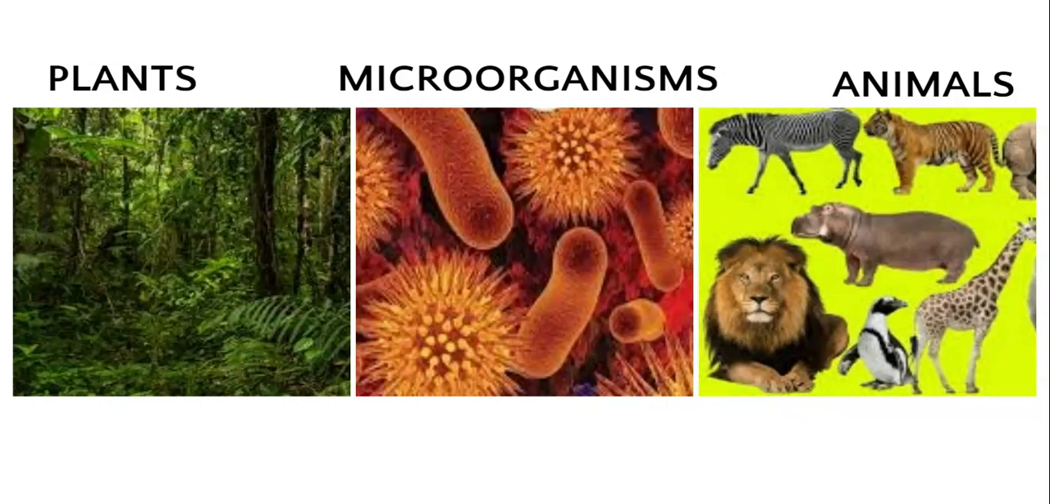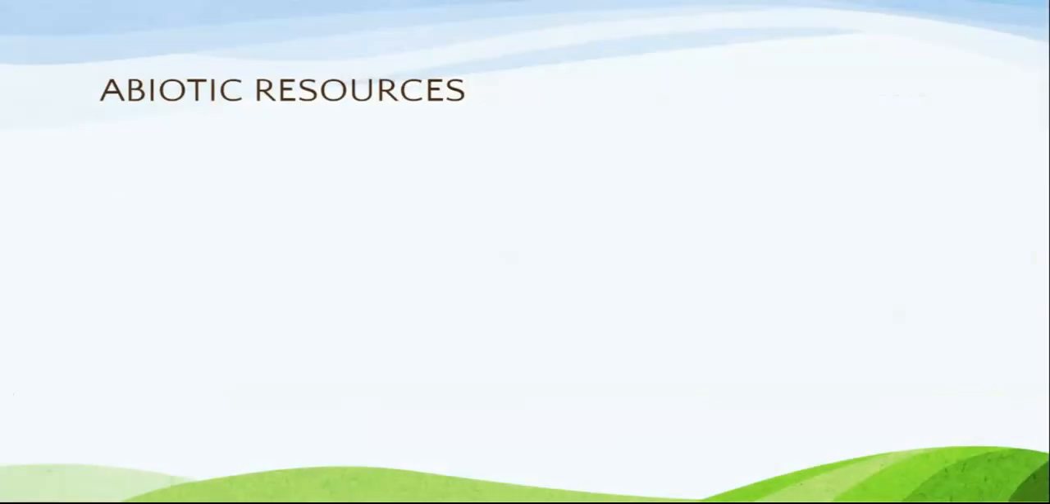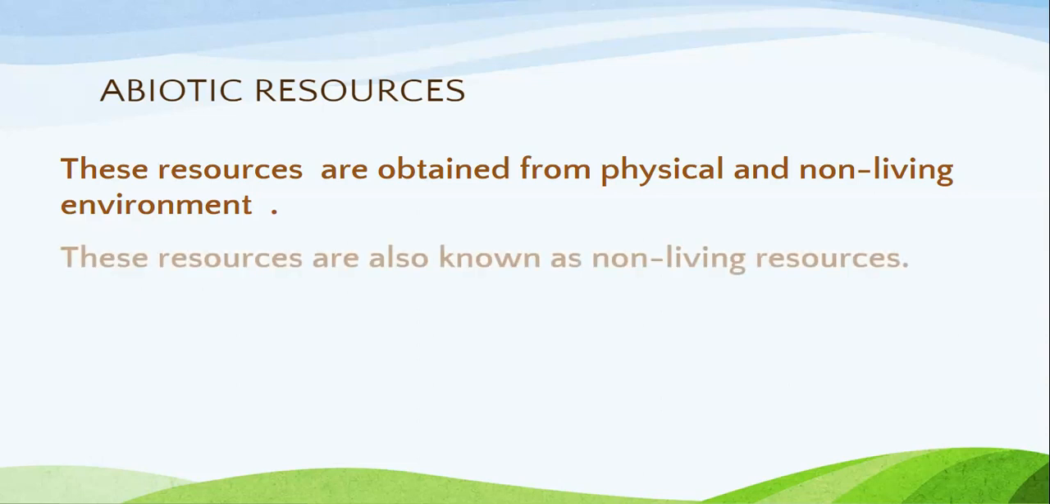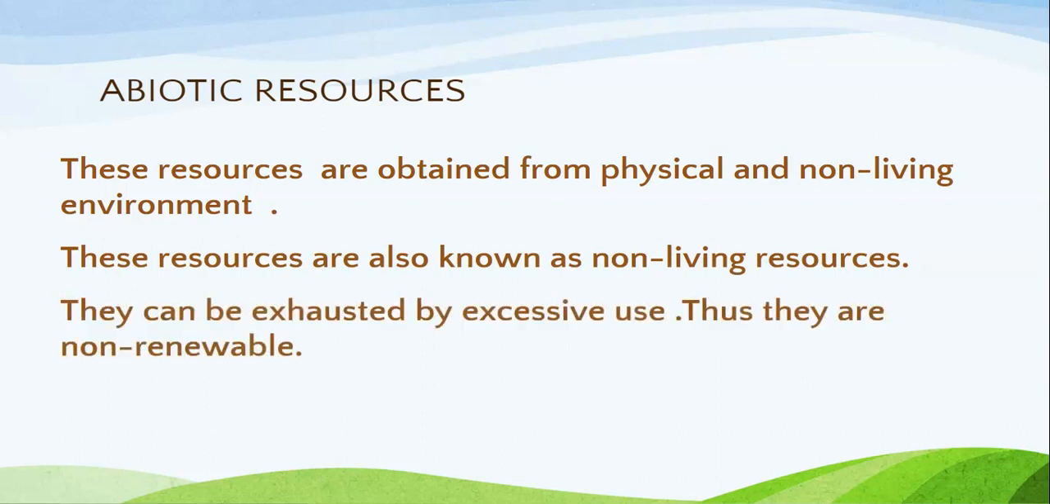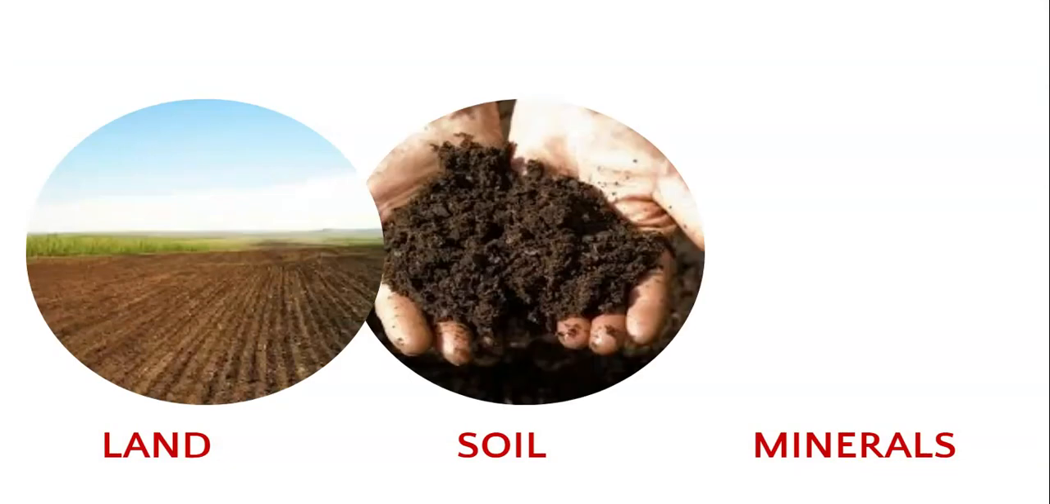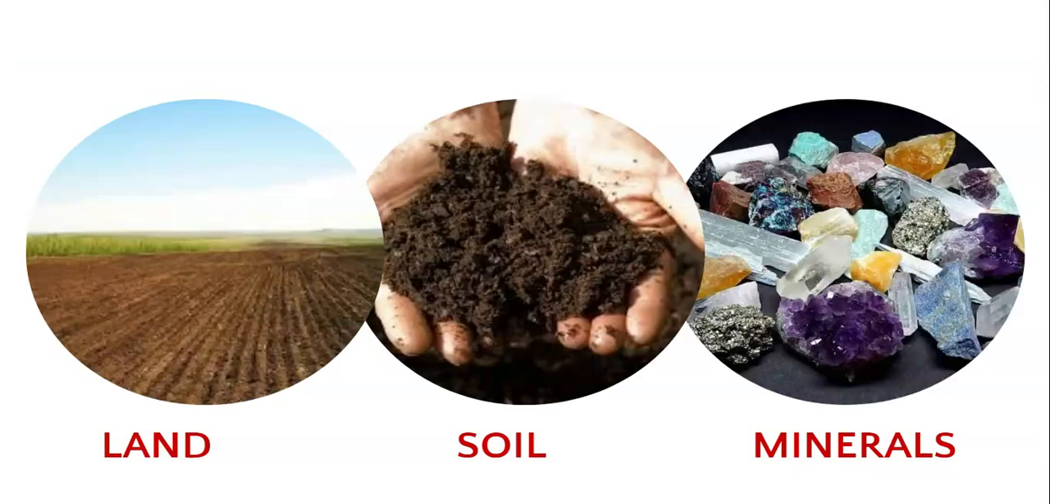Let's move further to the next type, that is abiotic resources. These resources are obtained from physical and non living environment. These are also known as non living resources. These resources can be exhausted by excessive use. Thus, they are non renewable. For example, land, soil, minerals, and water.